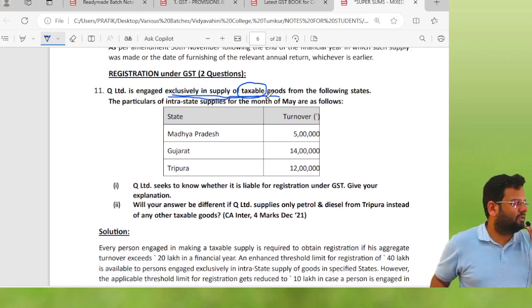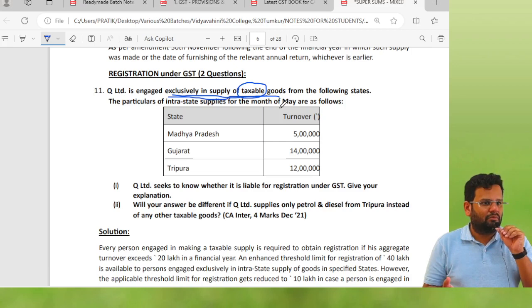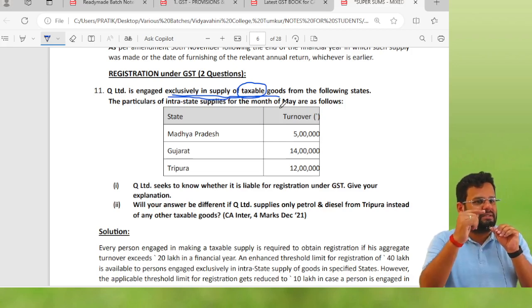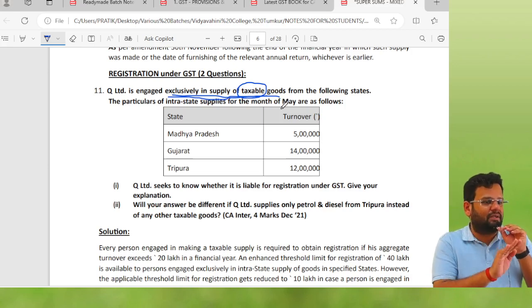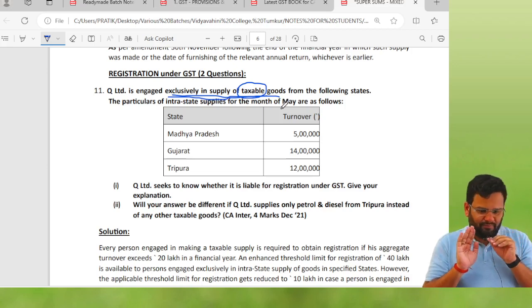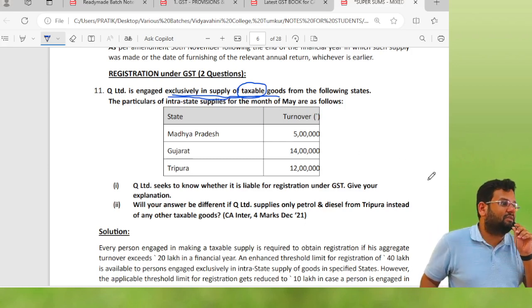Are you able to recollect these provisions? If it was anything in SAMPUT, then 20 lakhs. And if it was nothing from these 10 states, then 40 lakhs. So right now, your turnover is 31 lakhs, so register in each and every state from which you are making taxable supply.